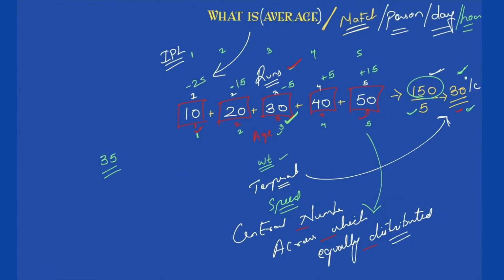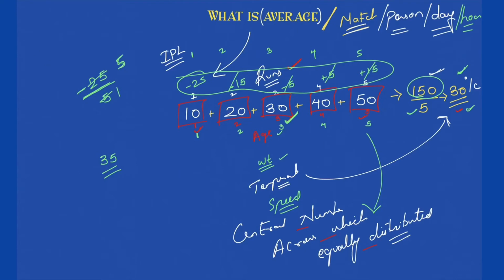Okay, now add all of them, which means add all of what I got till now. So what will happen? Plus 5 minus 5 gets cancelled. Plus 15 minus 15 gets cancelled. What you are left with is minus 25. This minus 25 is the additional that you are getting, which is distributed across 5, so divide it by 5, because this minus 25 is distributed across 5 numbers. Minus 5 is the answer that you get.